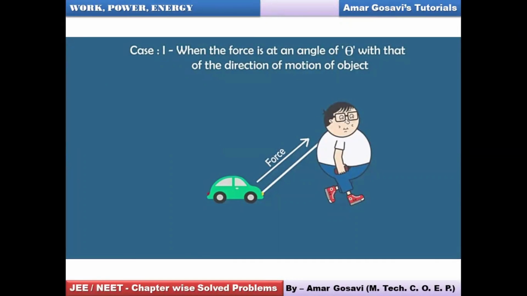Case 1. When the force is acting at an angle theta with the direction of the motion. Say, for example, the motion is along the positive x-axis. The force is being applied in an inclined manner, making angle theta with this direction of the motion.